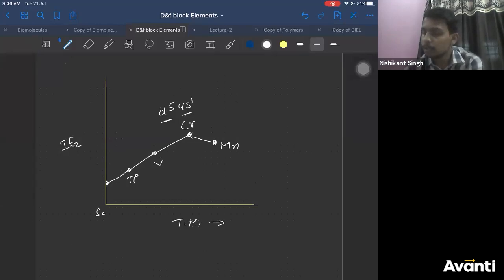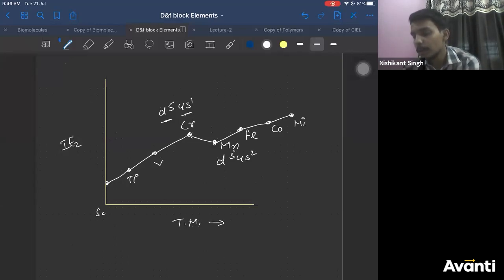Then from manganese to iron, manganese is 3d5-4s2. So you can remove 2 electrons. Then from iron, it will start increasing. Cobalt, nickel, copper. Then copper to zinc, there will be a slight decrease, because in copper also you have to remove the electron from